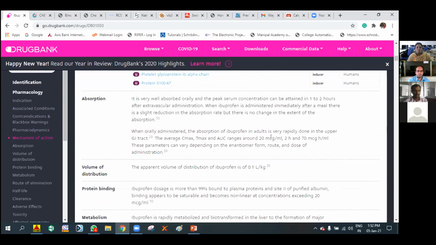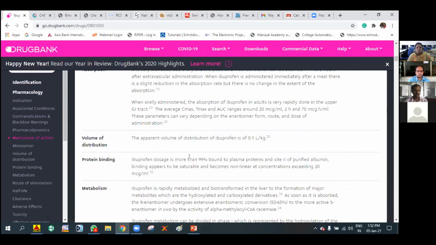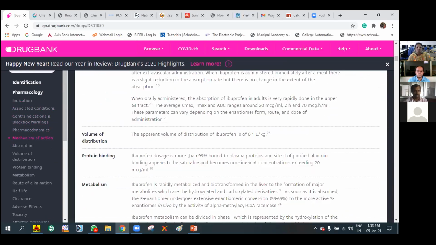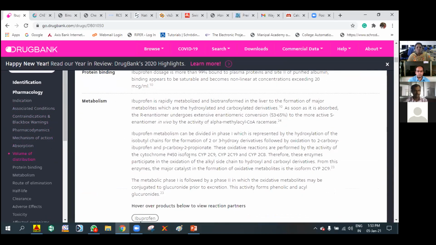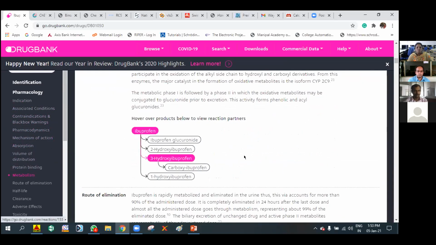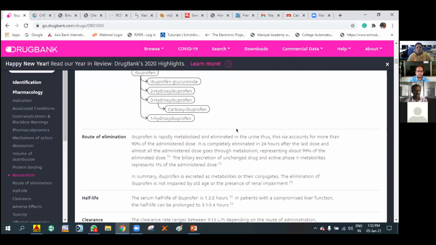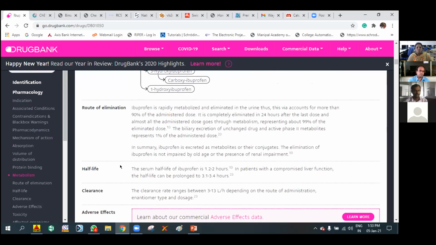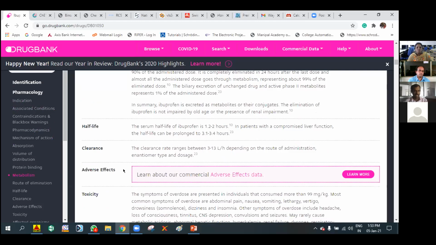And absorption, the ADME properties: absorption, volume of distribution, protein binding of the drug, metabolism. So how it is undergoing metabolism, in a clear reaction pattern it is giving, and route of elimination, half-life of the drug, T-half, and clearance,